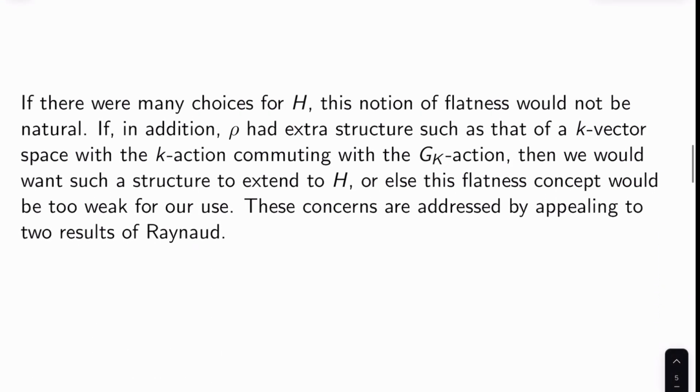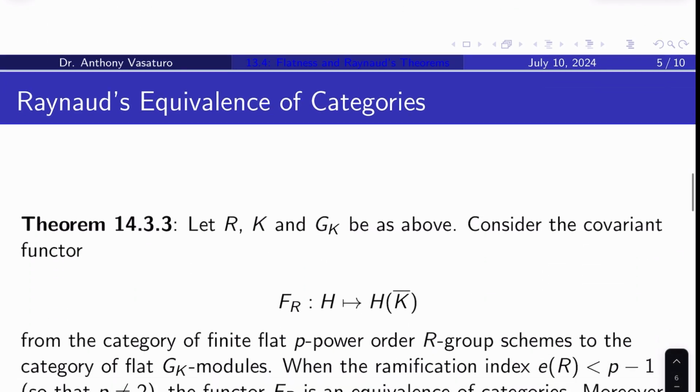Okay, so let's motivate Raynaud's theorems a little bit here. If there were many choices for H given ρ, then this notion of flatness would not be very natural, right? If, in addition, ρ had extra structure, like that of a K vector space with a K action commuting with the G_K action, then we would want such a structure to extend to H, or else this flatness concept just wouldn't really be useful. It would be too weak for us to use. So Raynaud's theorems address this concern. Okay, so let's talk about those.